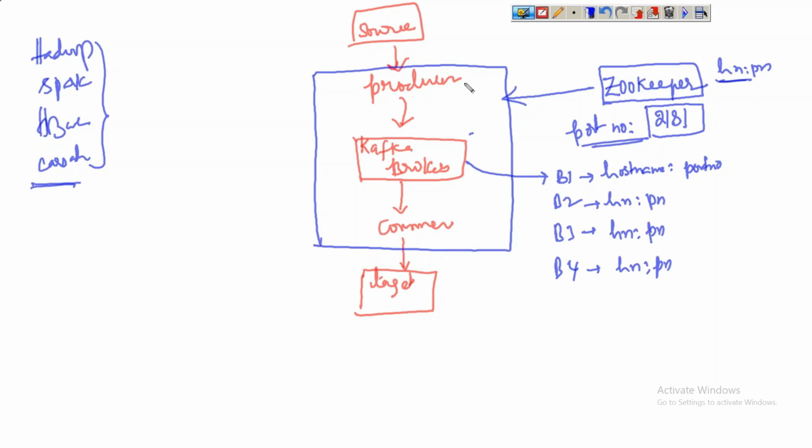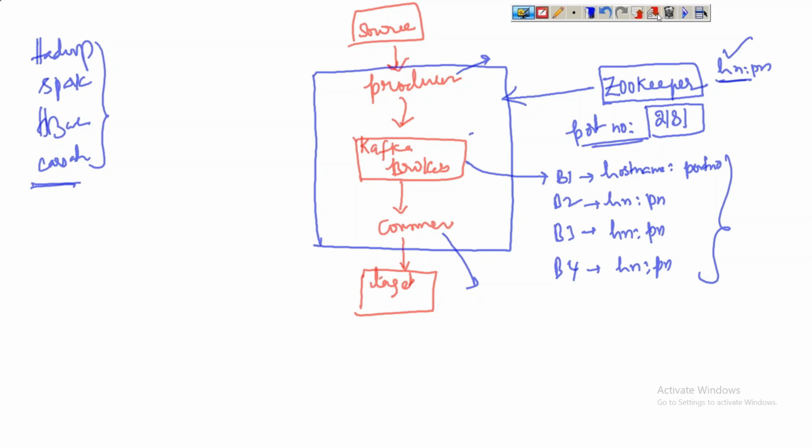For producer and consumer, no ports are created. They will be created dynamically. So we don't have any fixed port numbers for consumer and producer. We'll see them practically. When you see it in practical, we'll understand everything about this. But before that, just remember the port numbers and how these daemons are identified in the cluster, mainly the Zookeeper and the brokers. Why? Because we are going to use brokers in the operations very extensively. Zookeeper we don't use that extensively, but once it is started, that's fine. But we deal with these brokers a lot. Is it clear? Any questions in this, please?